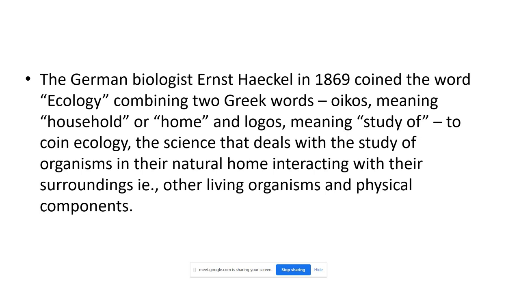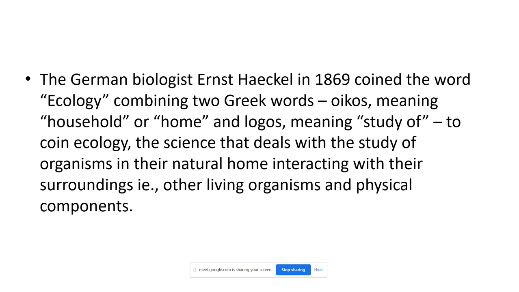How living organisms interact with the physical environment will all come in ecology. And we also know how to define our environment: living organisms living in the physical environment. So our surrounding is our environment. In ecology, we study how the organisms interact with the physical components.